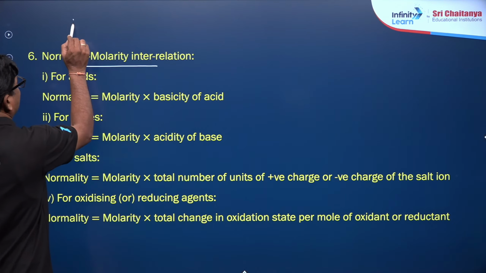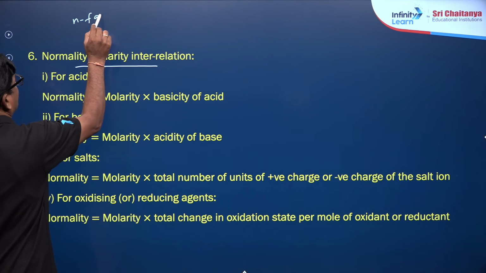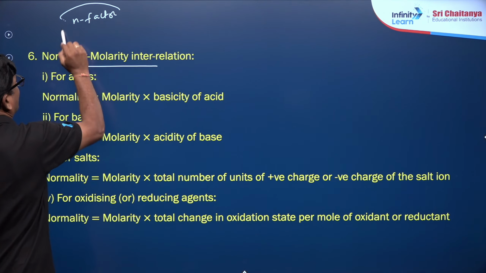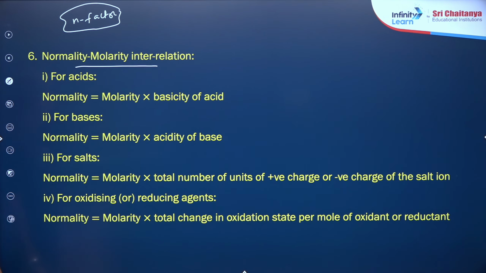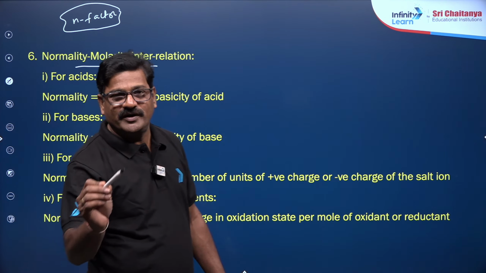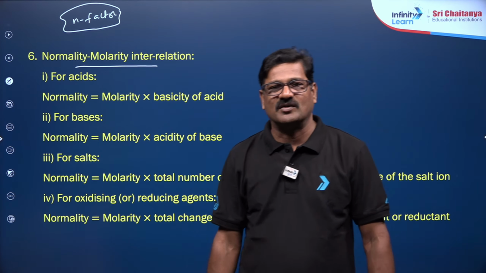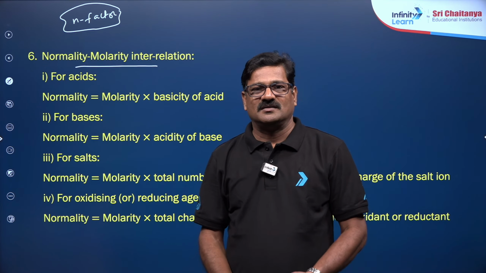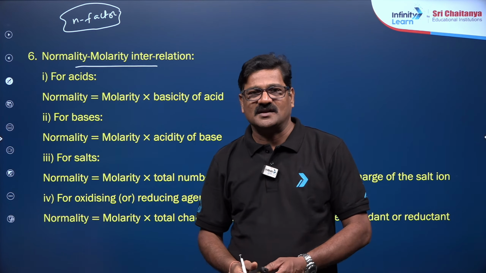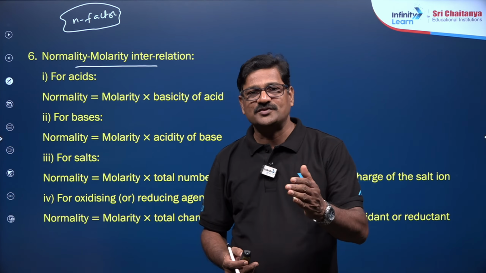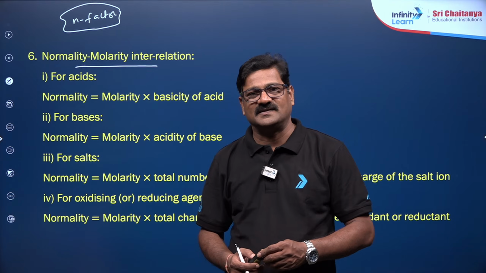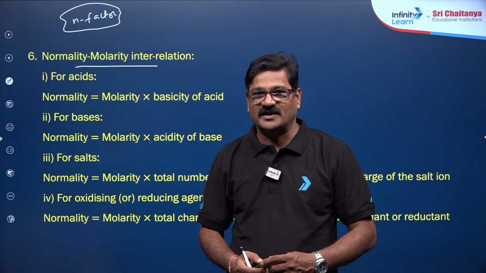Okay, so the n factor, so valency factor. Here for the acids, the number of H plus ions that can be given by the acid is called n factor. For the base, the number of OH minus ions that can be given by the base is called n factor.